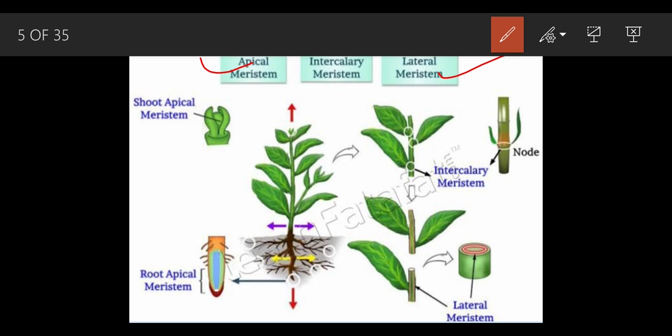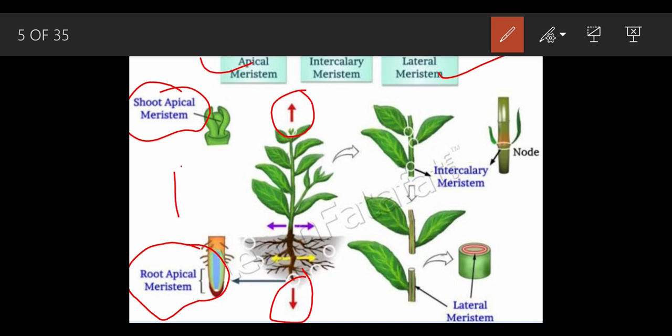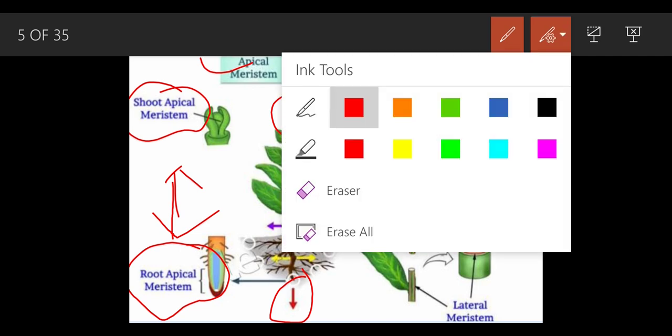Apical meristems are present as the shoot apical meristem and the root apical meristem. I already mentioned this. See this, it helps to grow upwards, it helps to grow downwards. These are present at the tip of the shoot system and the tip of the root system. This was all about the apical meristem. And why are they called apical? Because the word apical means the top, the topmost part. Now there is the second, that is the lateral part.